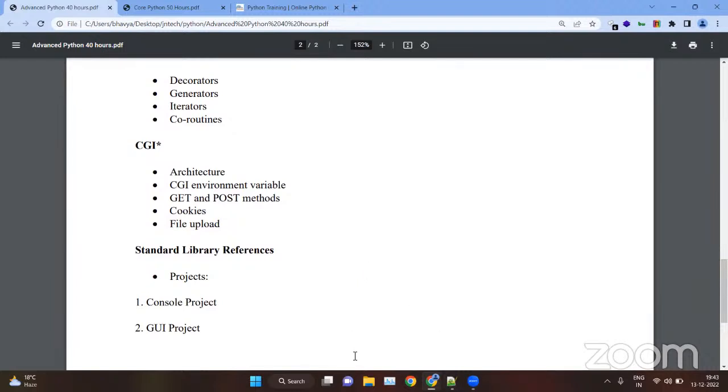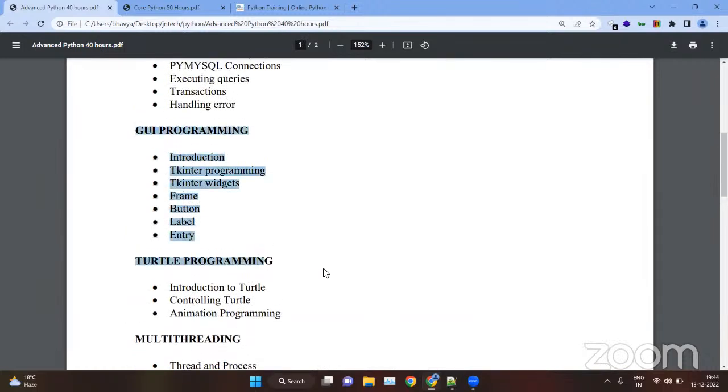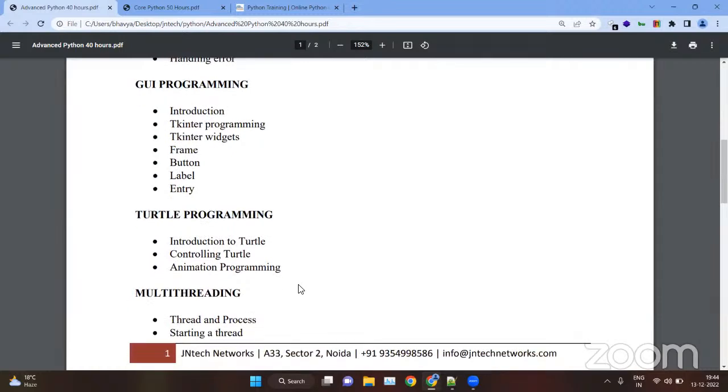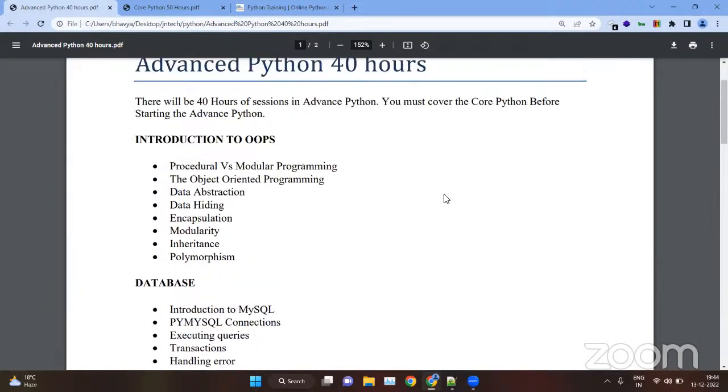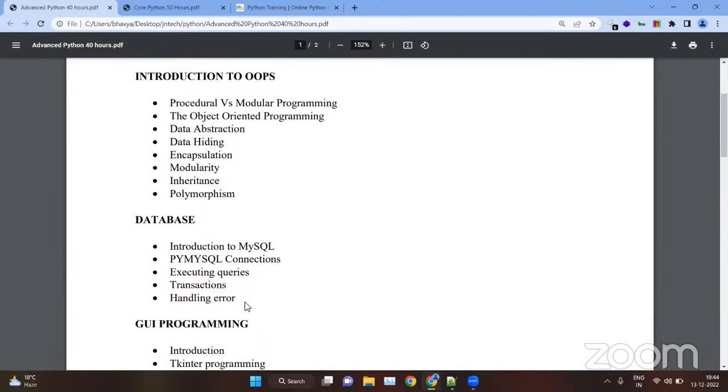Basically, after completing the modules, suppose we completed the GUI programming module, after that we will create a project. Then we will start the multi-threading. We will start the project by hand only. After we complete the database, then we will start the project, for the various modules.